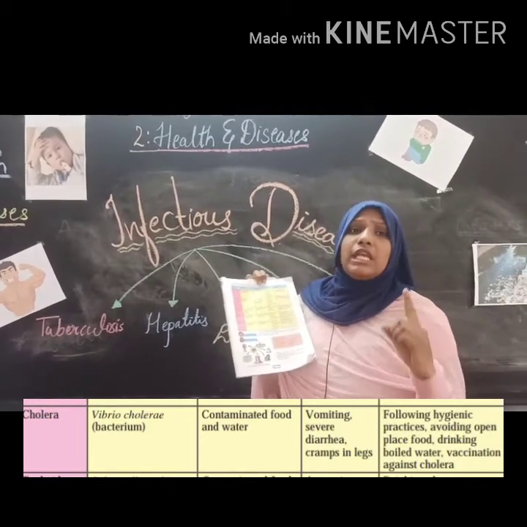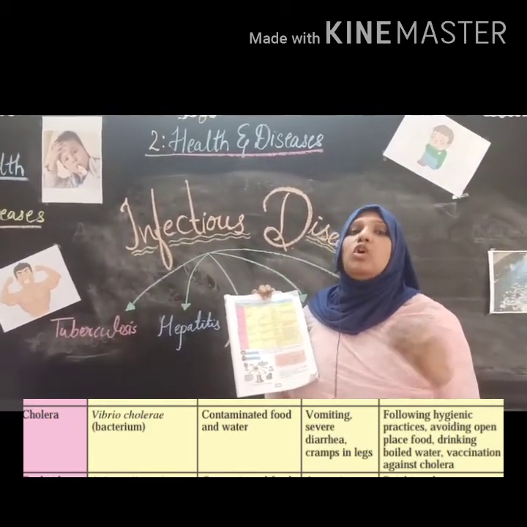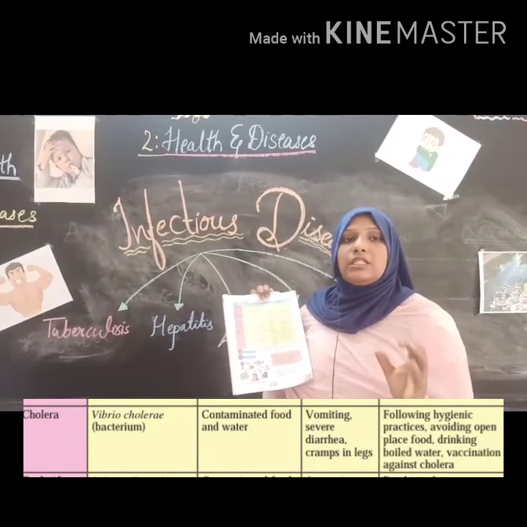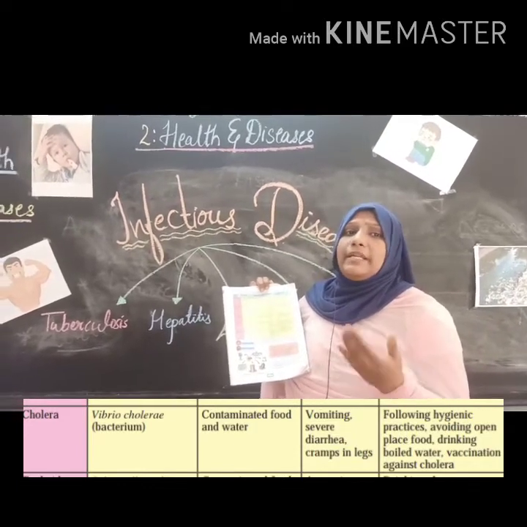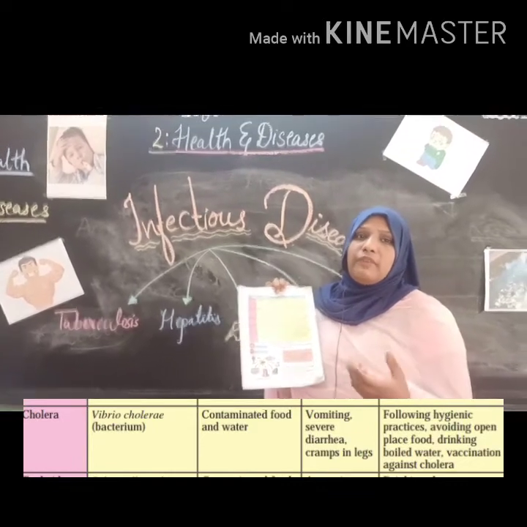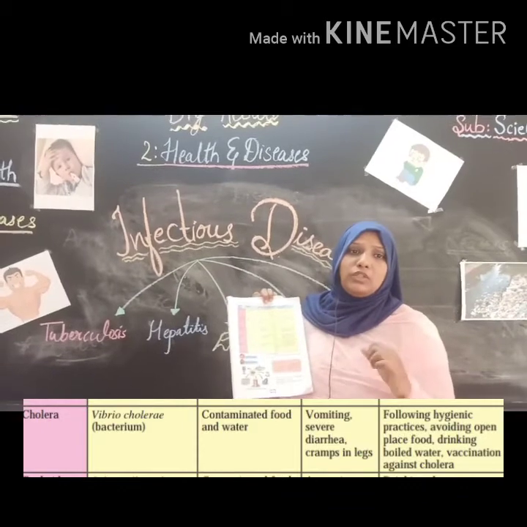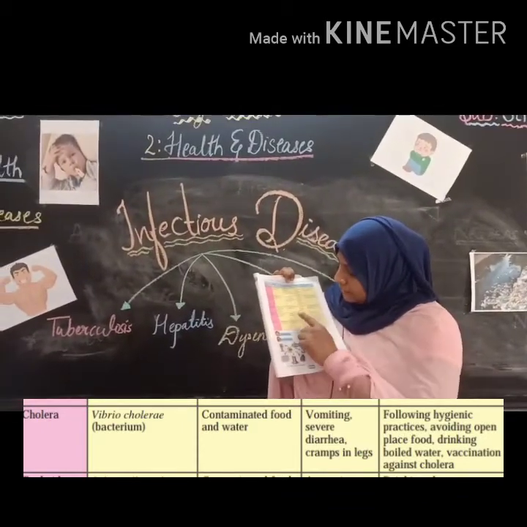And what is the mode of infection, how is it spread? It is also spread through contaminated food as well as contaminated water, meaning dirty water. Dirty water means water contaminated by bacteria, as well as very dirty food. If a person does not eat fresh food, it is called contaminated food.